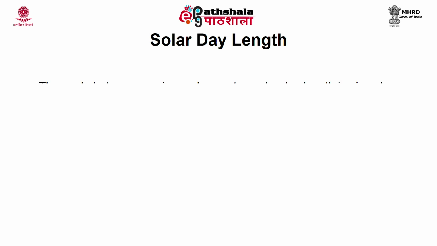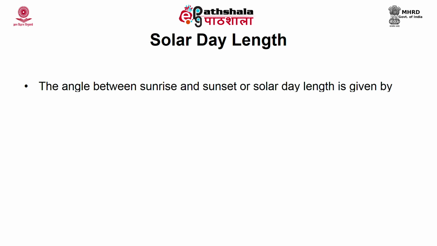The angle between sunrise and sunset, or the solar day length, is given as 2 omega, which is equal to 2 multiplied by cos inverse of minus tan lambda tan delta. Normally, the sun traverses 15 degrees in 1 hour, and the sunshine is available between sunrise and sunset. That is the solar day length, and the duration is measured in sunshine hours, that is TD or daylight hours.